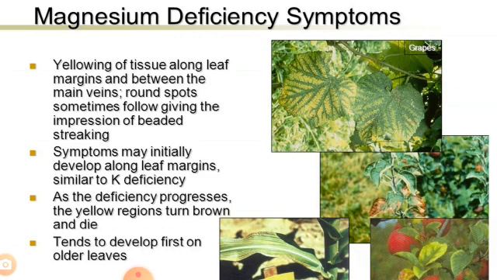On tobacco, symptoms begin on the tip of lower leaves and progress across entire leaves. This magnesium deficiency is the common cause of grass tetany in ruminants, or animals like cows, deer, etc.